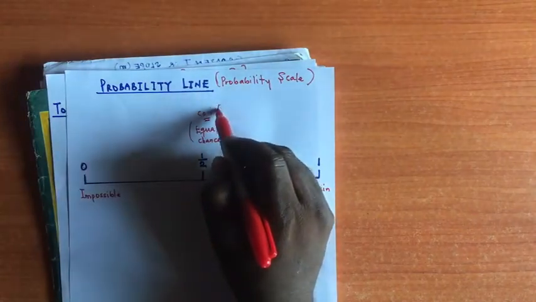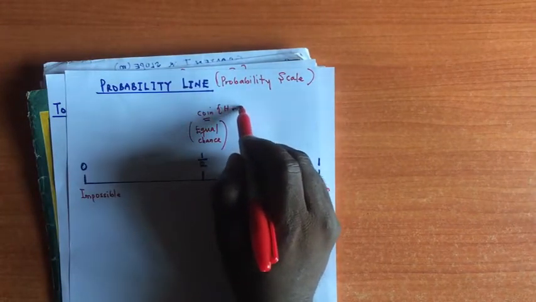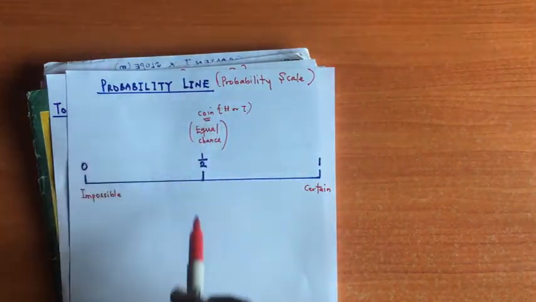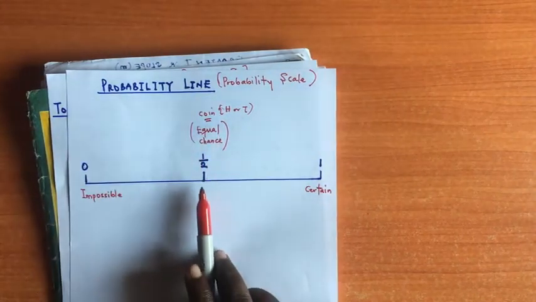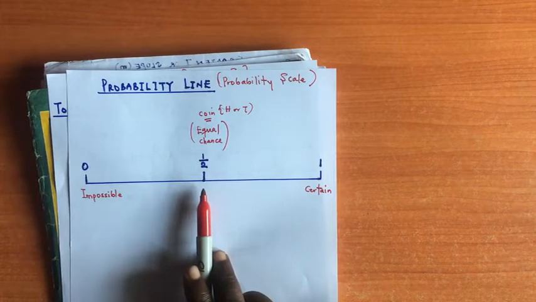So that kind of probability, there is equal chance there. So that is represented by half. Okay, can you see that?